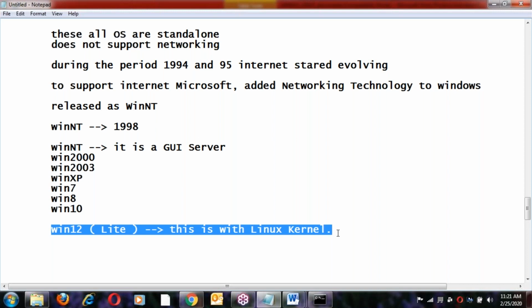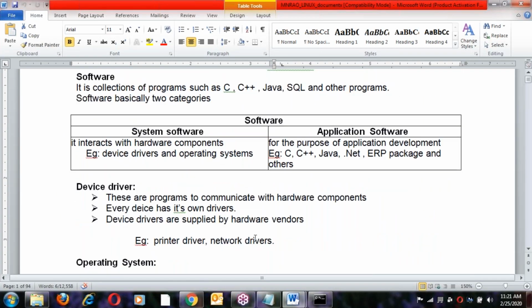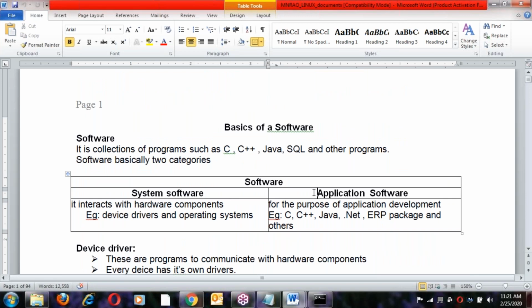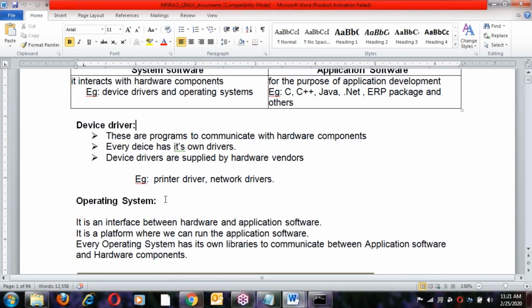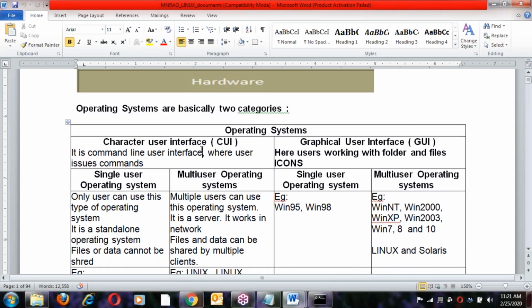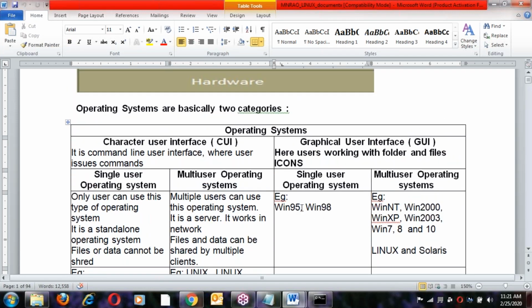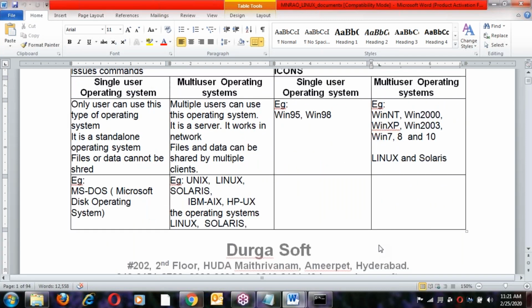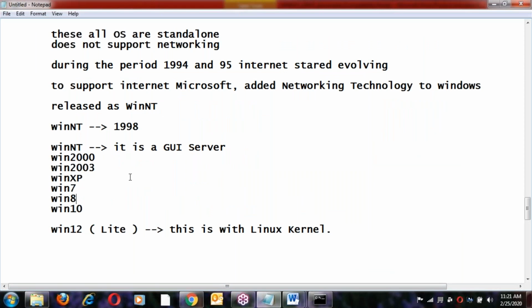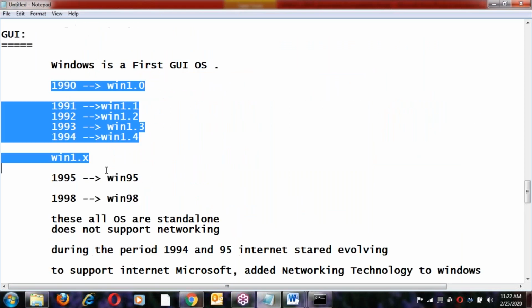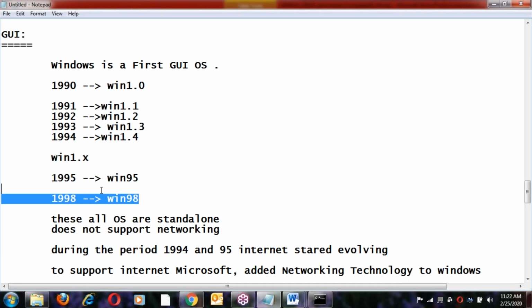This is the history of all these operating systems, just the basics. What is system software, what is application software, what is a driver, what is an OS, character interface, graphical interface, single user and multi-user. Windows 95 and 98 are standalone systems that do not support networking.